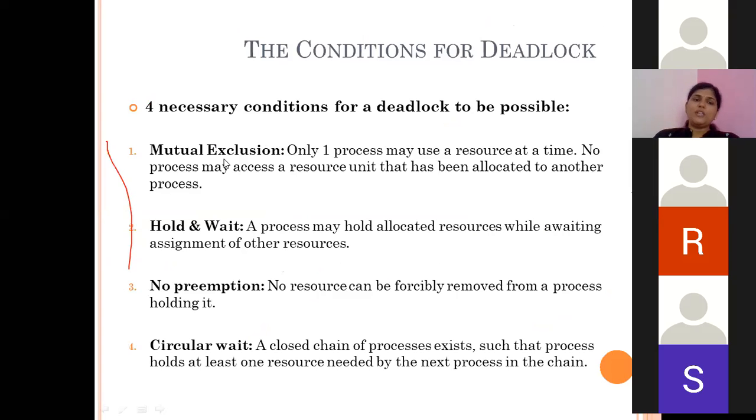So if all these four conditions are there in the system, that's why we say they are necessary conditions. If all four conditions are there in the system compulsorily, then we say there exists deadlock. If any of the conditions is made false, then deadlock can be avoided. So these are the necessary conditions for deadlock to occur.